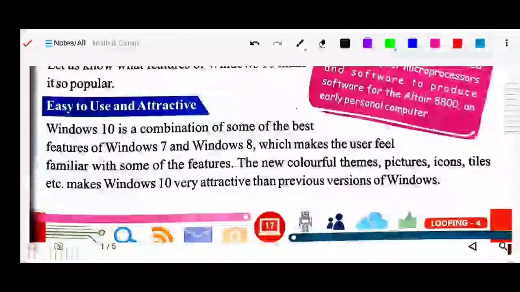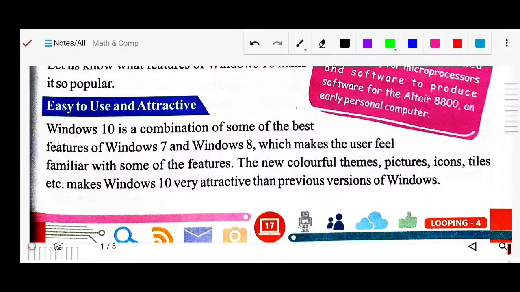So first is that it is easy to use and very attractive. Windows 10 is a combination of some of the best features of Windows 7 and Windows 8. As I already told, Windows 10 is the latest version of Microsoft's operating systems. Generation after generation, with new improvements, new operating systems came: Windows NT, Windows XP, Vista, Windows 7, Windows 8, and now we are using Windows 10. So this Windows 10 is the latest version.